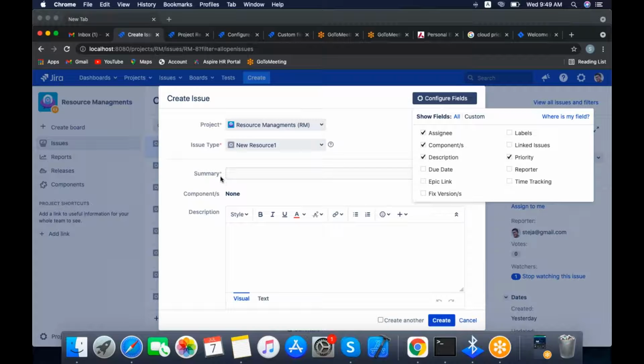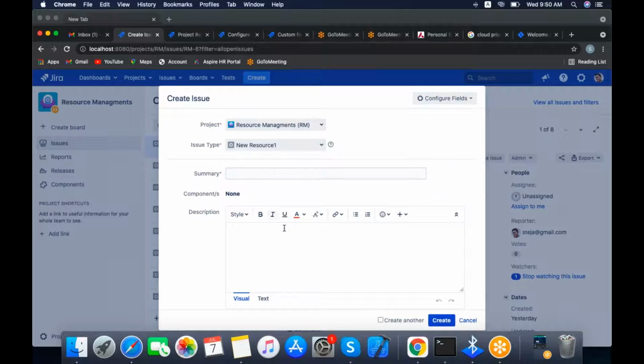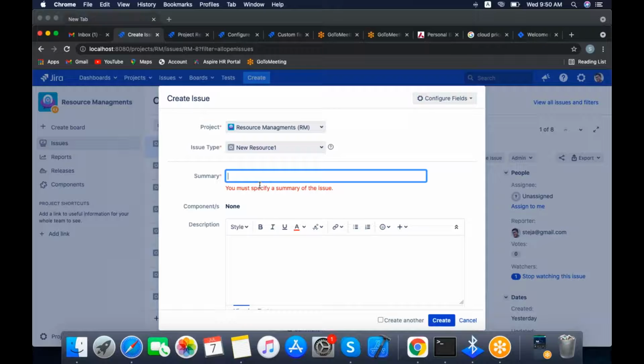The summary, whatever has the asterisk mark, the summary. Without summary, you cannot create the ticket. I am trying to create the ticket. Here it will show: You must specify the summary of the issue. Then only it will create the issue.